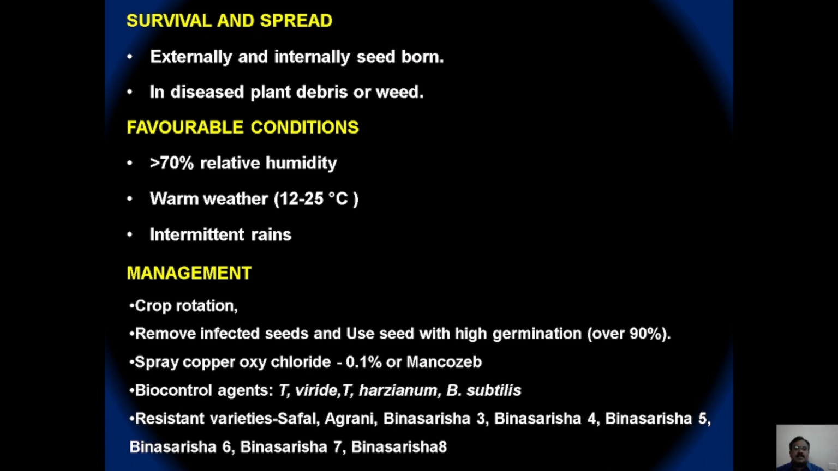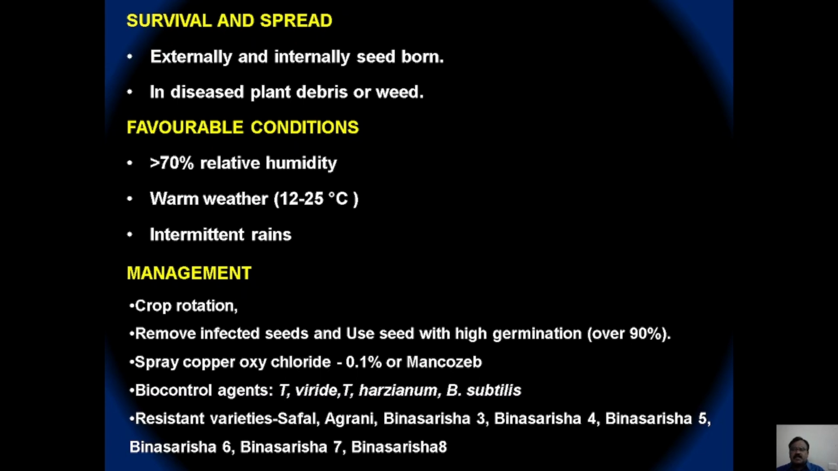The pathogen survives both externally as well as internally and is seed borne in nature. From the infected seeds, it is primarily spread at a faster rate, and the pathogen may also survive for a long period on infected plant debris as well as weed hosts. Relative humidity of more than 75%, warm temperature of 15 to 25 degrees Celsius, with intermittent rainfall, favors the disease development.